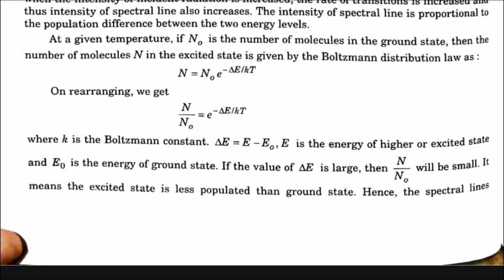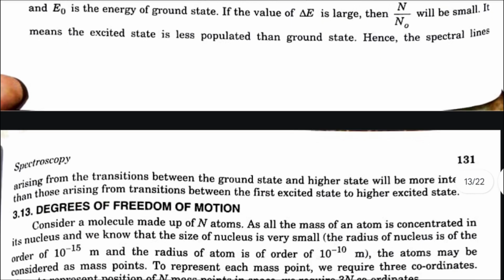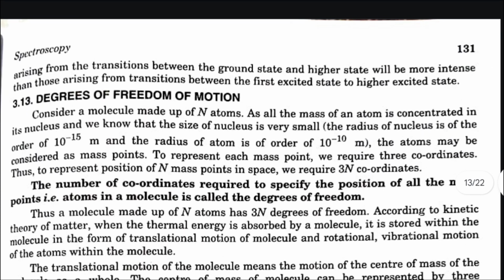If the value of delta E is large, then n by n naught will be small. It means the excited state is less populated than ground state. Hence, the spectral lines arising from the transitions between the ground state and the higher state will be more intense than those arising from transitions between the first excited state to higher excited state.